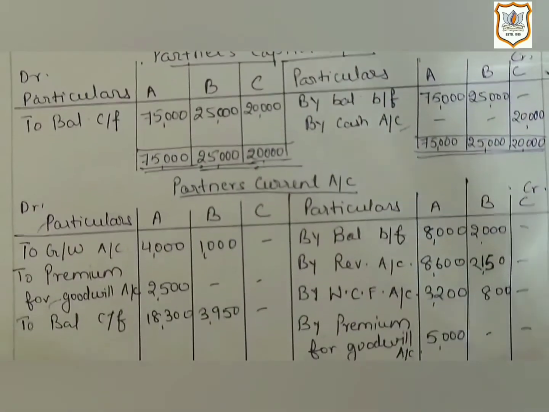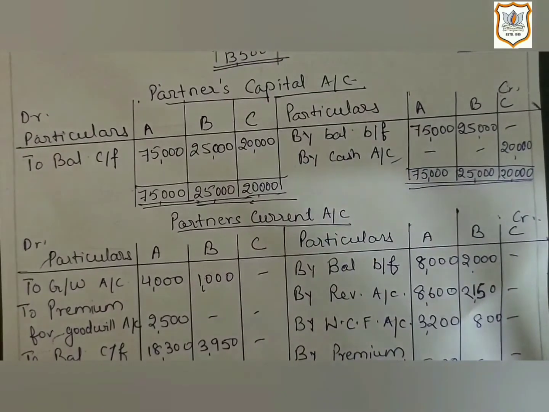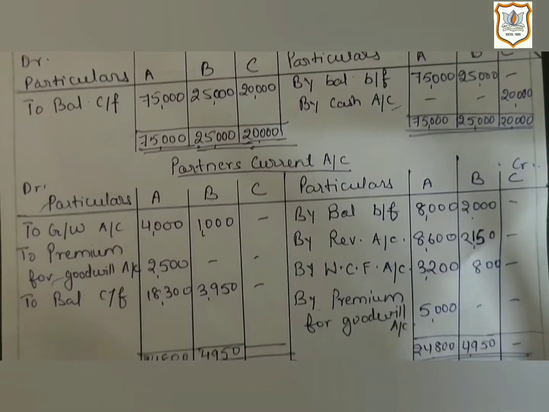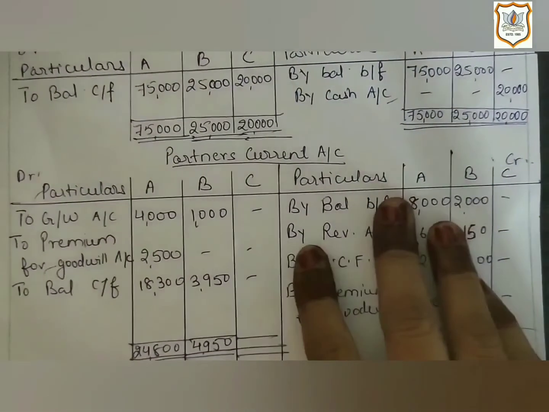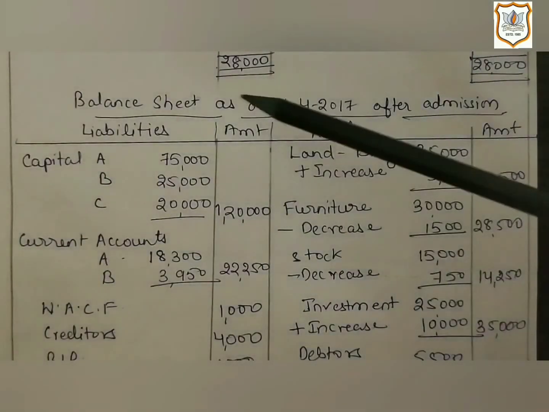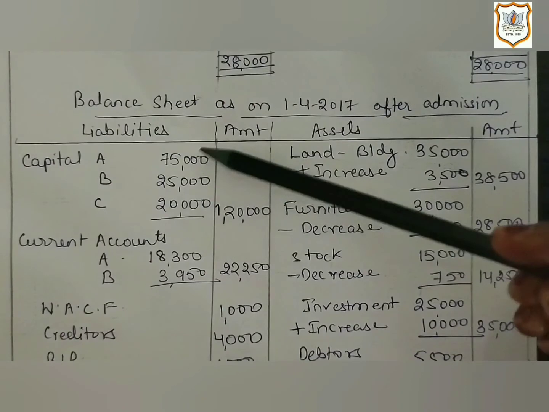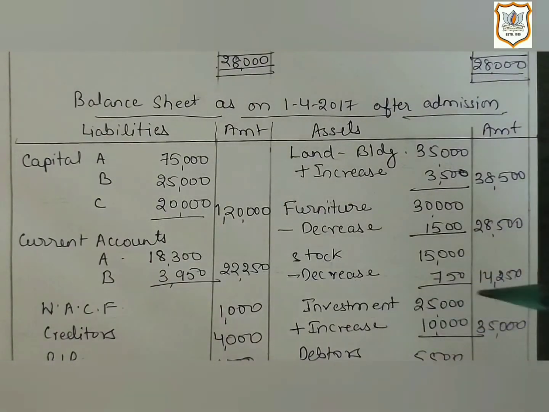Now this will be transferred to partner's current account on credit side, as this is profit, and then partner's capital account and partner's current account will be closed and closing balance will be transferred to balance sheet. Here we will record closing balance of capital and closing balance of current account.